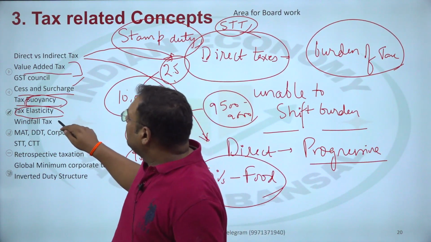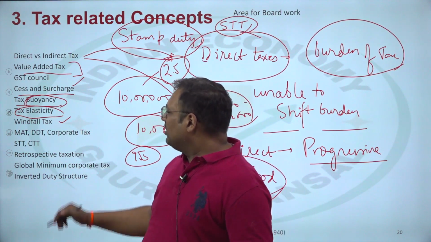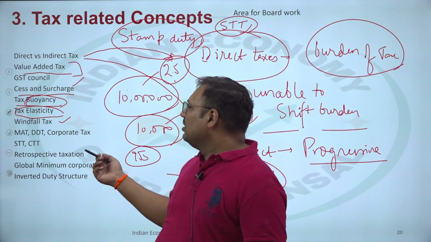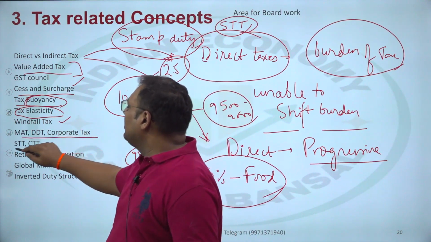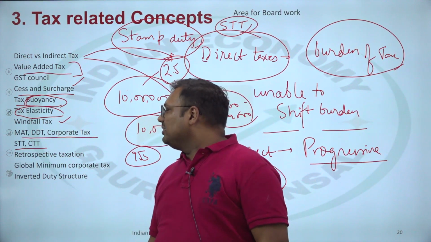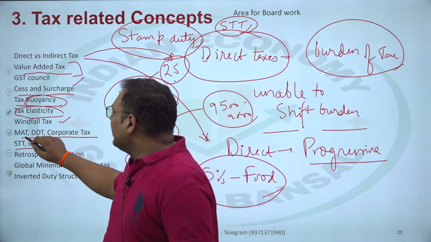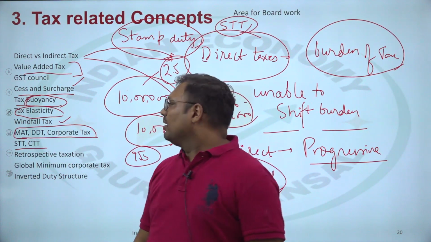Then windfall tax, I will discuss it with a question. It is there in the question as a concept. Some of them I will discuss with the question. Then MAT, DDT, corporate tax, STT, CTT. MAT, DDT, corporation tax, these are a group of taxes. These are all part of the corporation tax group in a way.